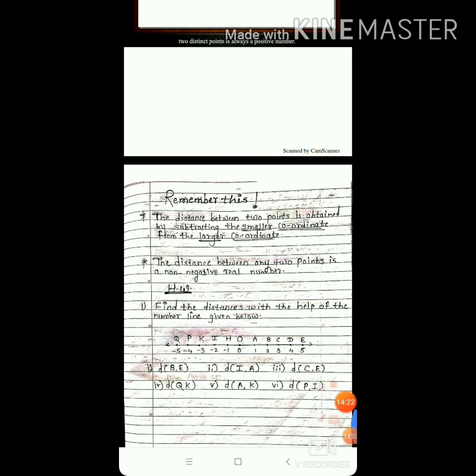And today's homework: find the distances with the help of the number line given below. This is the number line. In the number line, there are points O, A, B, C, D, E, Q, P, K, I, H. First, find the distance between B and E. Second, distance between I and A. Third, distance C and E. Fourth, distance Q and K. Fifth, distance A and K. And sixth, distance P and I.